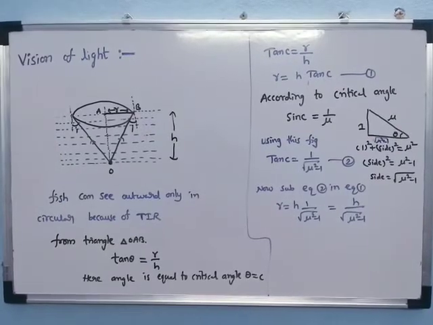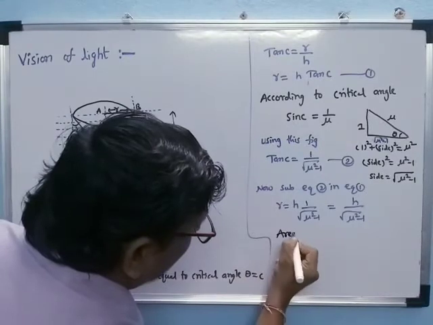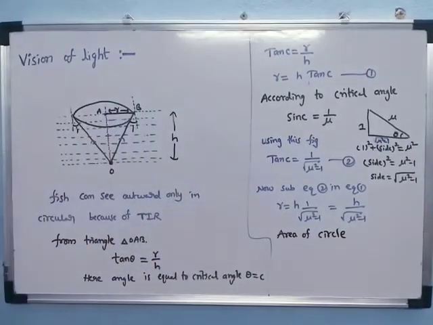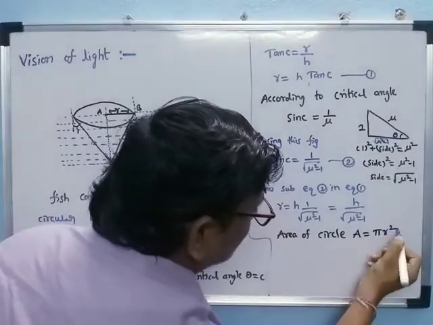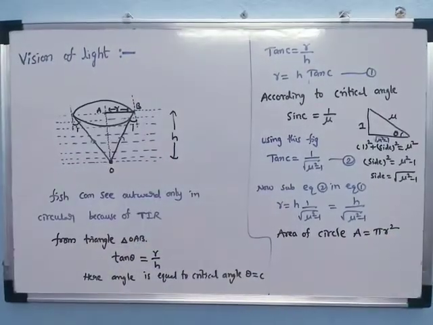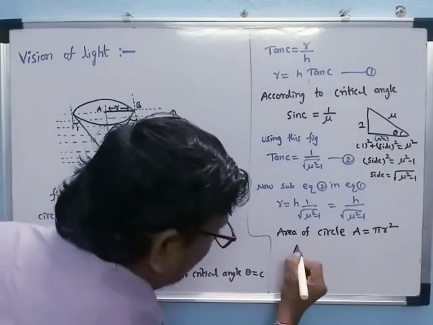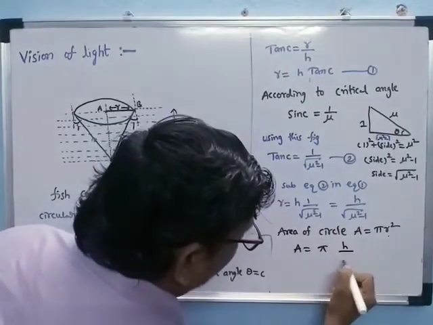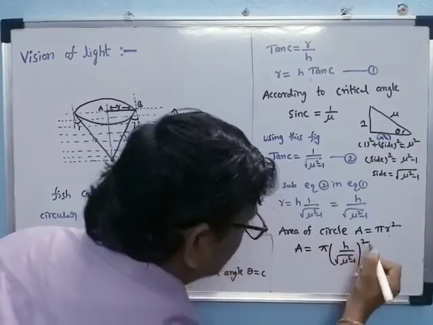Next we can find the area of the circle. What is the formula for the area of a circle? A is equal to pi r square. Then A is equal to pi into r, where r is h by under root of nu square minus 1, whole square.